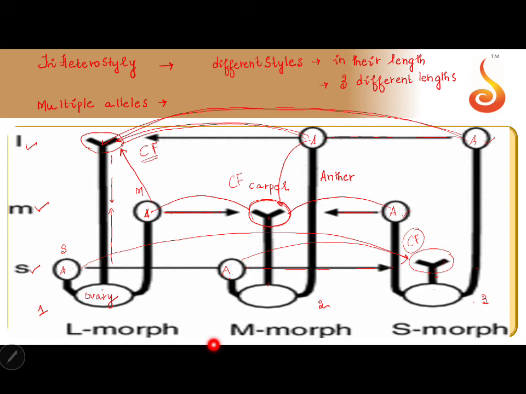So this is a structural adaptation with variations in the length of the style in the same species because of multiple alleles, so that it would promote cross-pollination in the majority rather than self-pollination. I repeat again, self-fertilization is not prevented completely. This is triheterostyly.